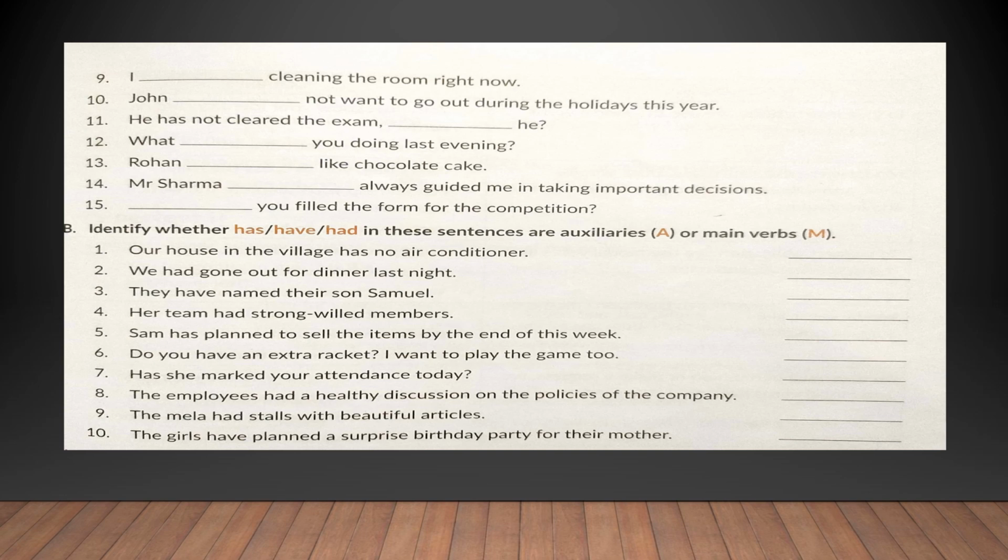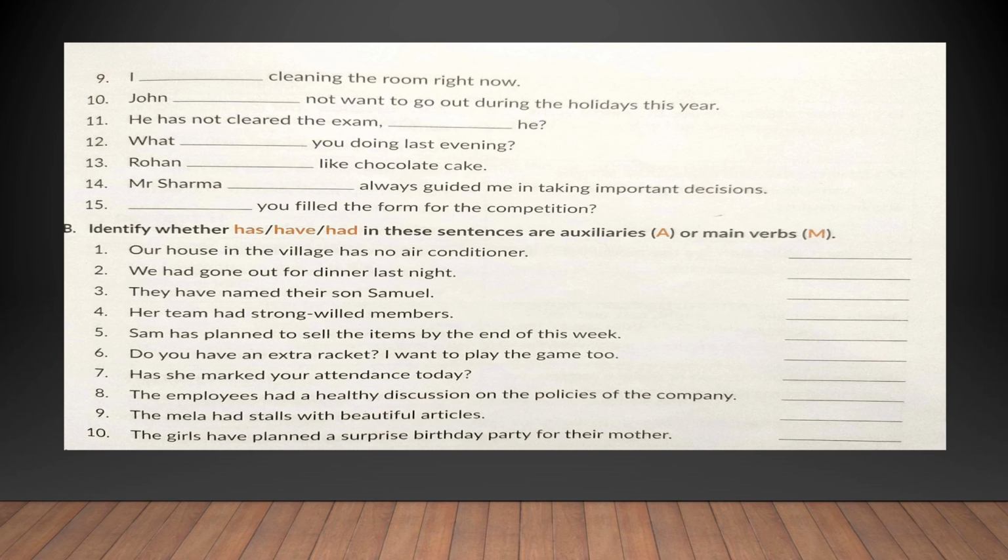They have named their son Samuel. Once again, named is a verb and it is being helped by the word have. Hence, have here is again an auxiliary verb. Come to the fourth one.